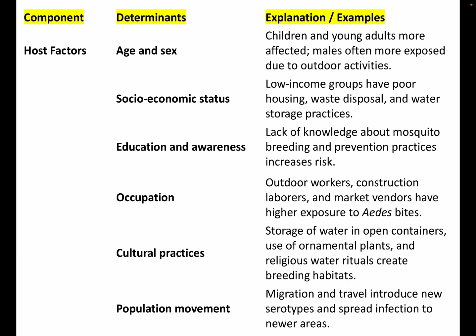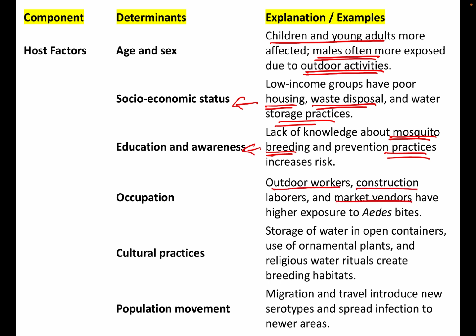Coming to the host factors, children and young adults are more affected. Males are more affected due to exposure to outdoor activities. Low socio-economic groups have poor housing, waste disposal, and water storage practices, leading to an increase in contraction of dengue. Lack of knowledge about mosquito breeding and prevention practices also increases the risk. Outdoor workers, construction laborers, market vendors have higher exposure to Aedes bite, leading to increased susceptibility to dengue. Storage of water in open containers, use of ornamental plants, religious water rituals create breeding habitats for dengue. Migration and travel introduce new serotypes and spread infection to newer areas.